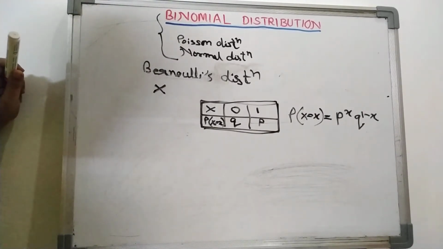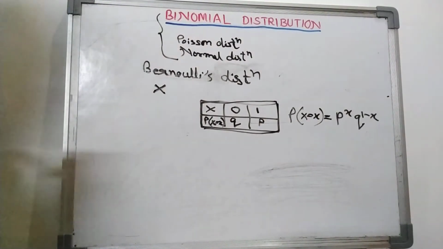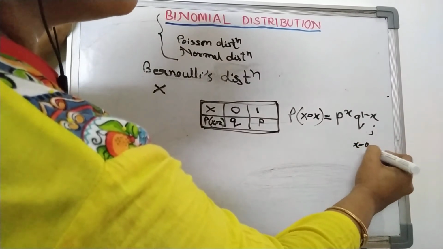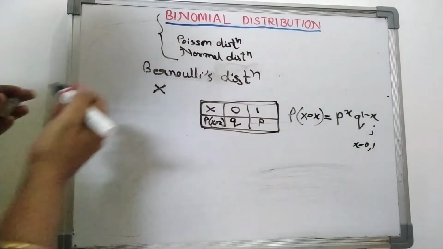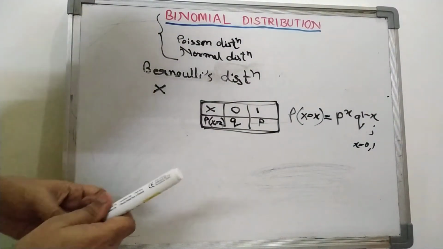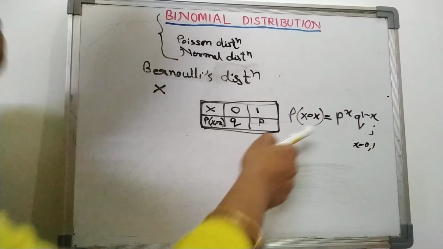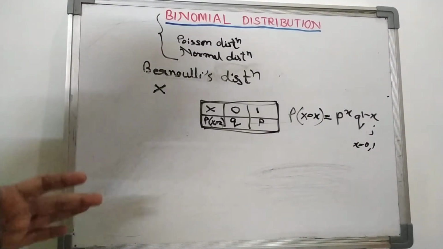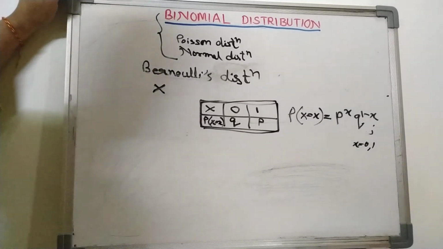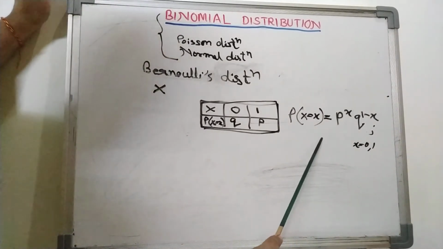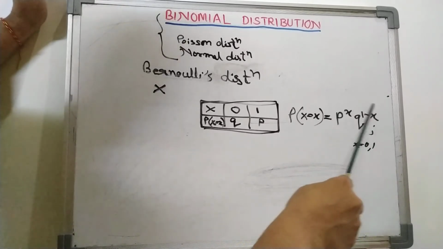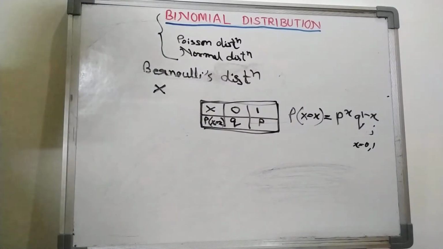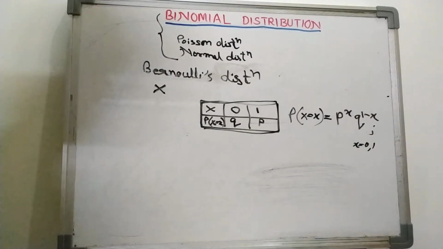Here x goes from 0 to 1, and we must write this because we need to put the different values of x. So this is our Bernoullian distribution function, which is called the Bernoulli distribution. This is also termed the point binomial distribution. Now let's find the mean and variance of the Bernoulli distribution.